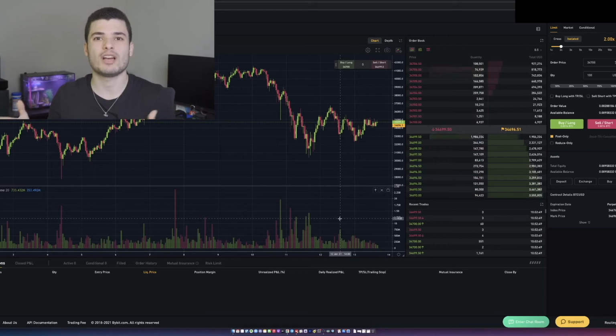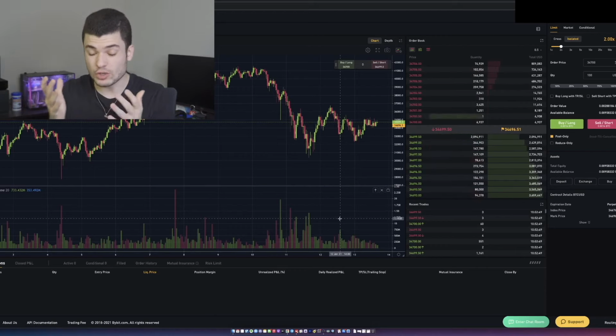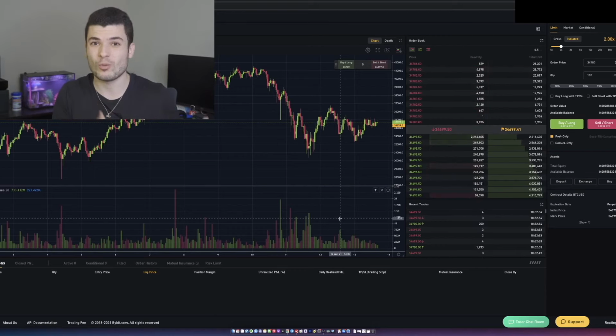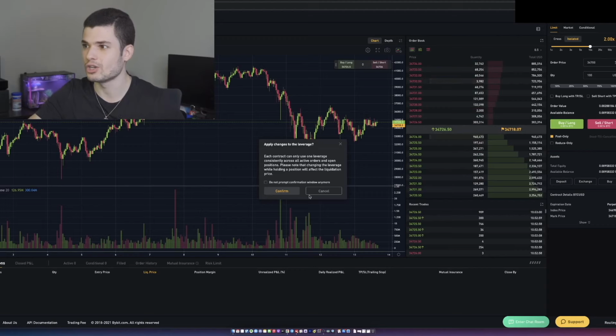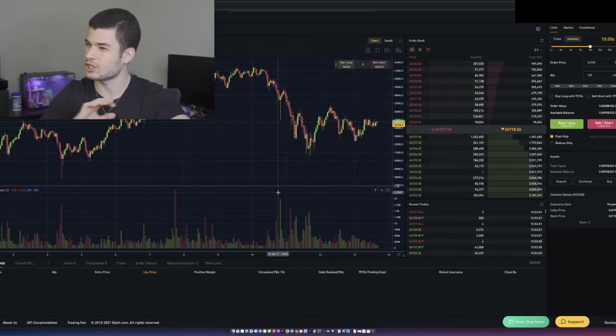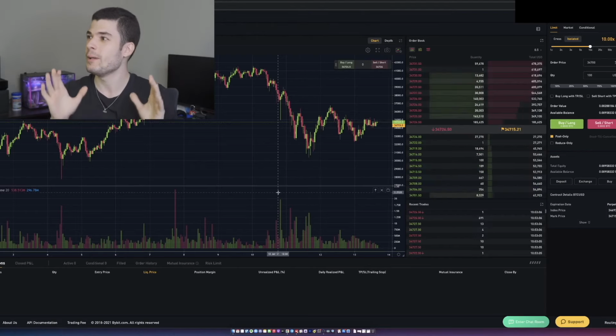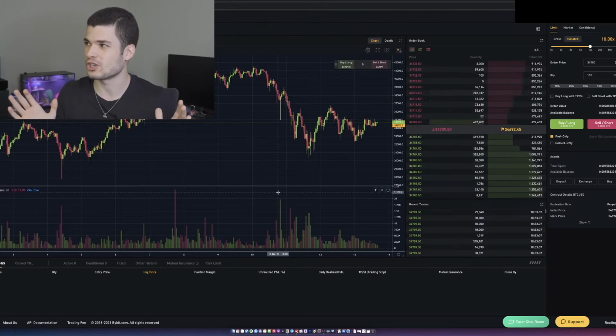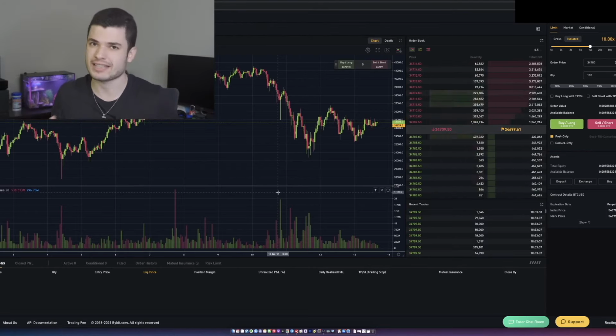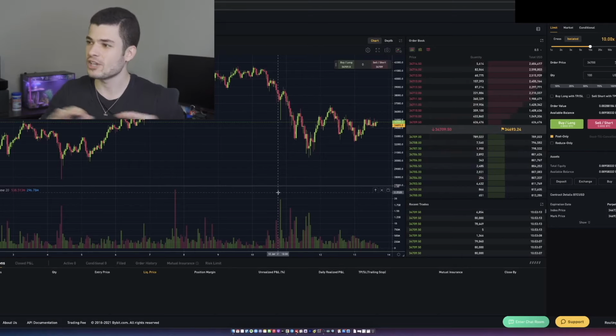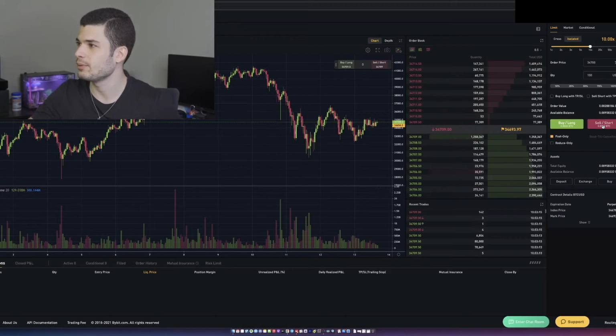So that's why a lot of people choose to use these platforms, and you can do it safely and in a way that benefits you long term without having to take on the 10x risk and all that stuff, 100x, which I don't recommend anyone do unless you're really good at trading and you're looking at the really, really short term, really small time frames. Don't use 100x. Personally, I like 10x, sometimes 20x, a lot of the times 5 to 10x, just to be safe. But let's go back, let's click our short order.